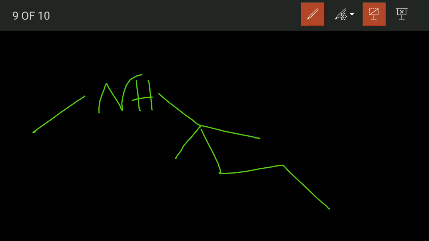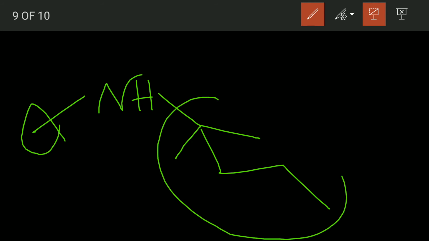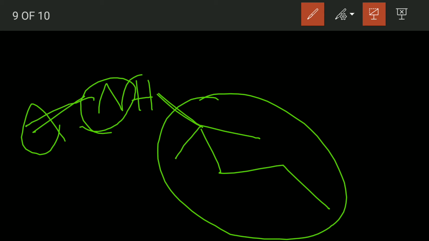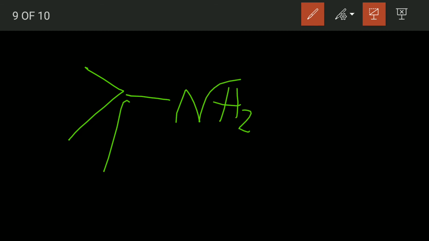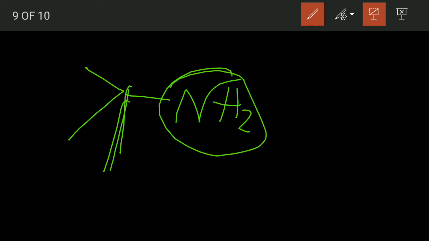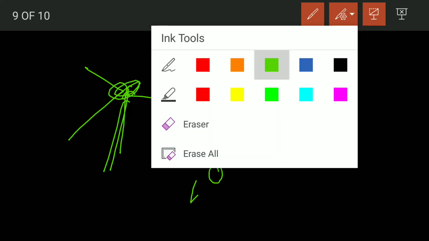You must not see the structure and get frightened. You must see the number of bonds made by nitrogen with carbon. So this nitrogen made two bonds with carbon, so the degree of this amine would be 2. And the last example in this class would be this. What is the degree of this, sorry, this amine? The degree of this amine is 1 as it is directly attached to one carbon.